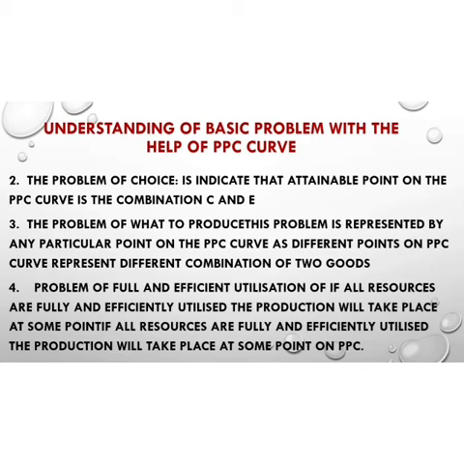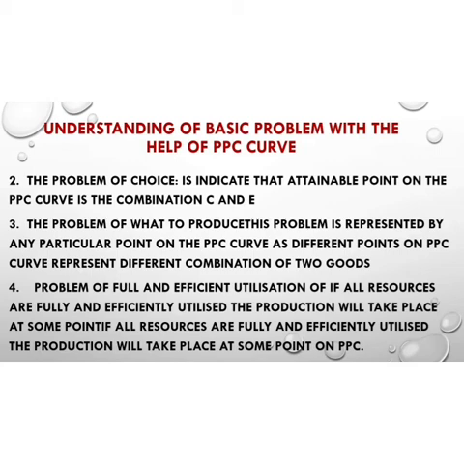Now the third problem is the problem of what to produce. The problem of what quantities of two goods are to be produced is represented by any particular point on the PPC curve. Different points on the PPC curve represent different combinations of two goods. If the society chooses combination C, then it has indicated to produce more guns and less butter.